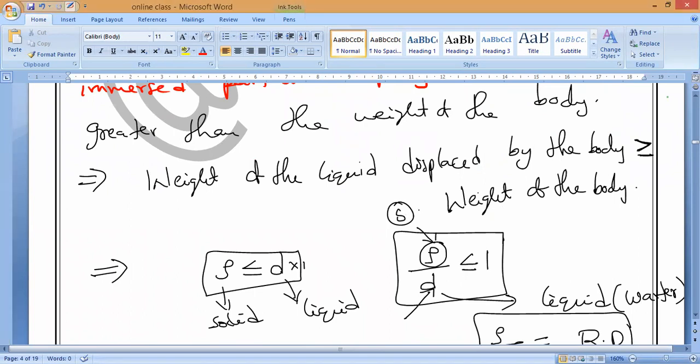With this, I will stop today's class. Now I will send this PDF to you. You can write it in your classwork, and tomorrow we'll solve some examples as well as applications of flotation, and we'll end this basic level of this chapter, and later we'll shift into the difficult level of this hydrostatics chapter. Okay, thank you all. We'll meet tomorrow.